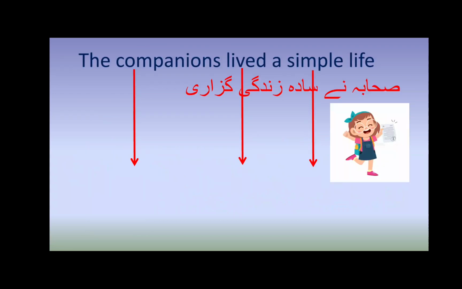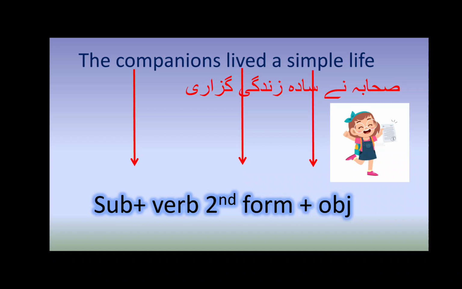The companions lived a simple life. Sahaba ne saada zindagi guzari. Here the companion will be subject, the lived will be second form of verb, and simple life will be the object of the sentence. So this is the formation of the simple sentence.